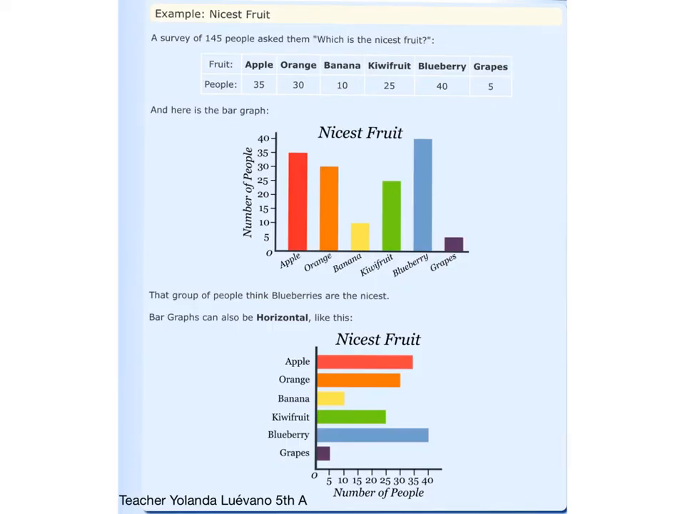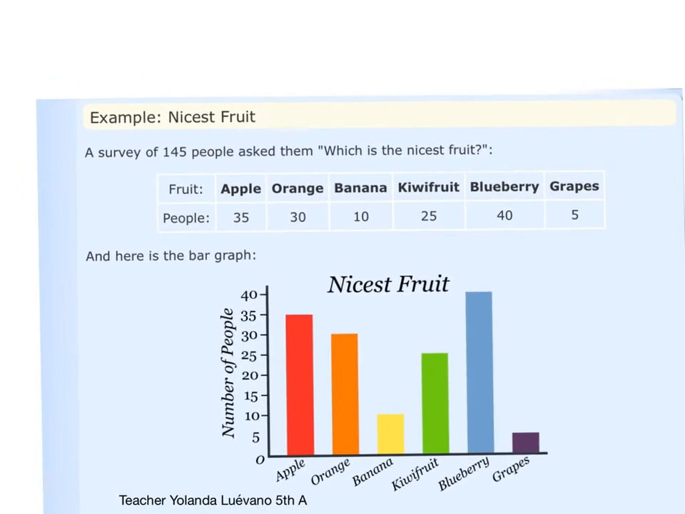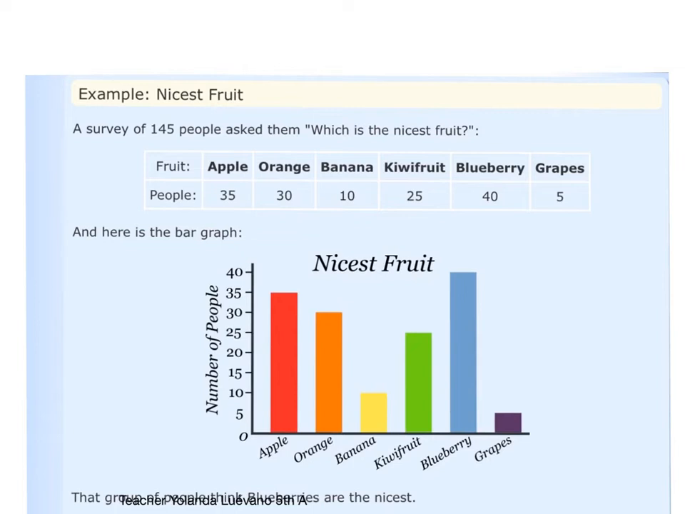Moving on, it says we have an example. The example is nicest fruit. A survey of 145 people asked them which is the nicest fruit. And as we observe, here we have our results. All of these results after the survey are going to be put here in the bar graph.